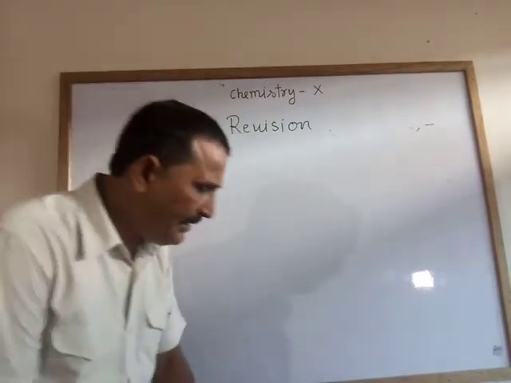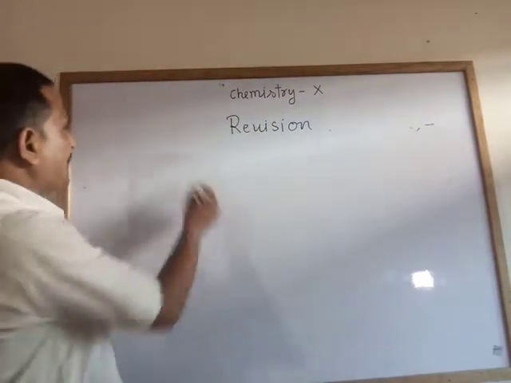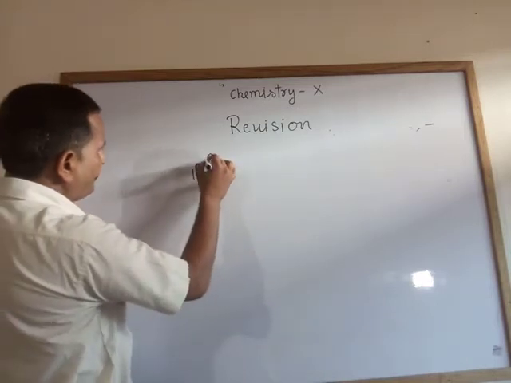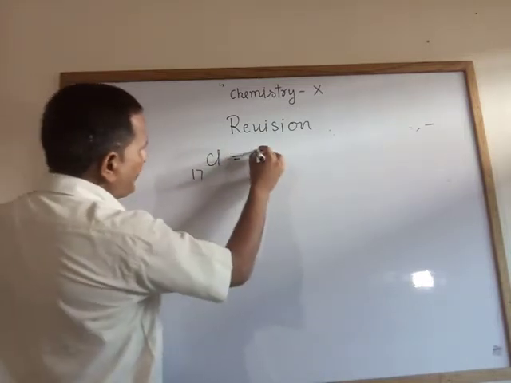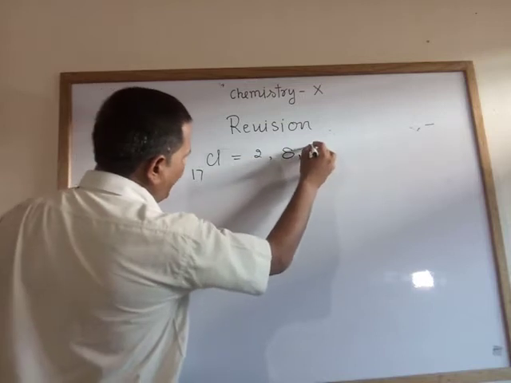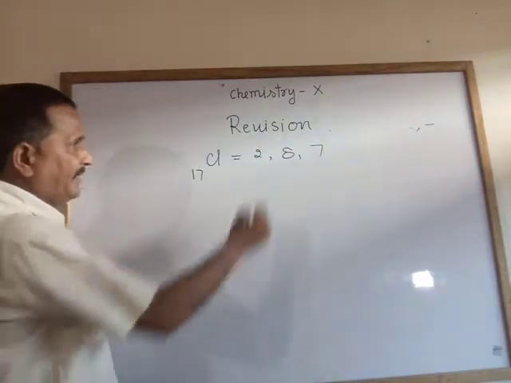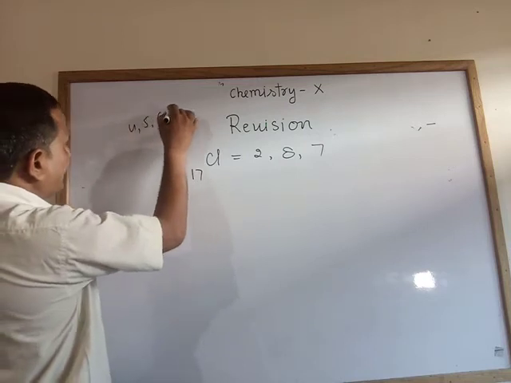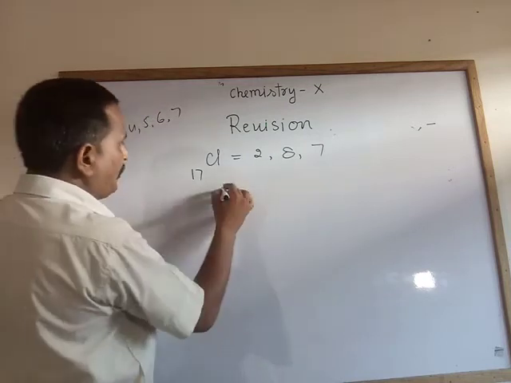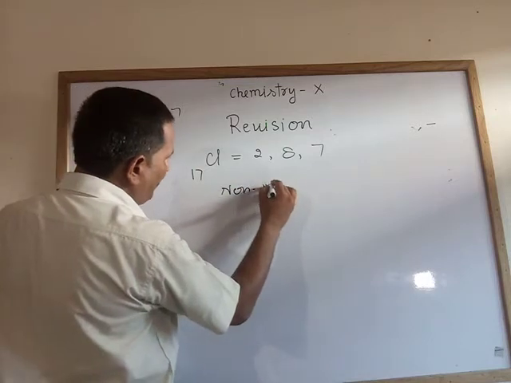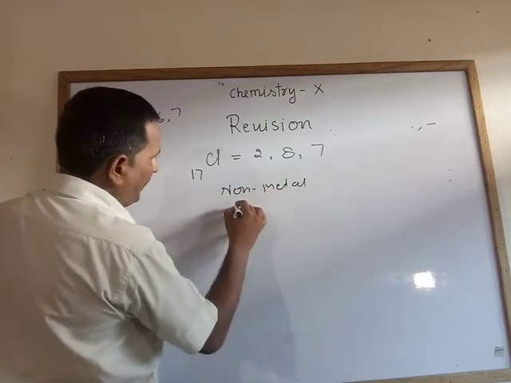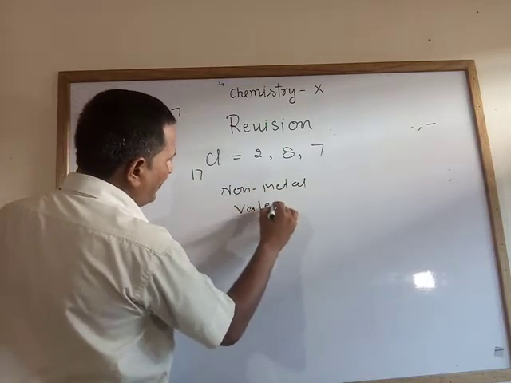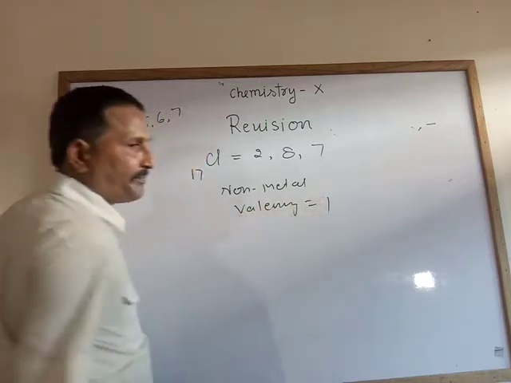Suppose the atomic number of chlorine is 17. The electronic configuration will be 2, 8, 7. See that if the number of electrons in the valence shell is 4, 5, 6, 7, it means it is a non-metal. Valency will be 1.